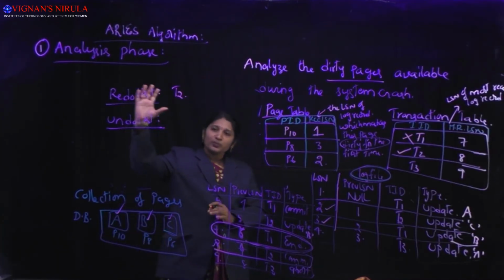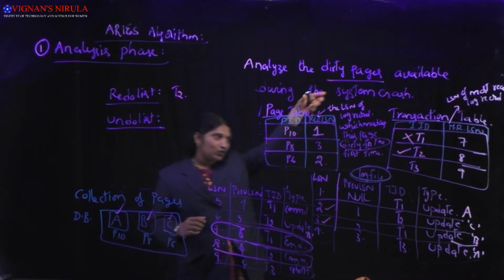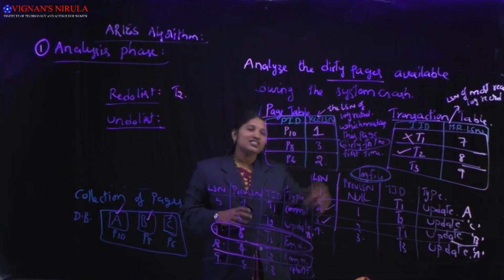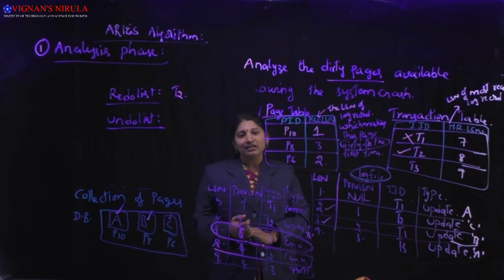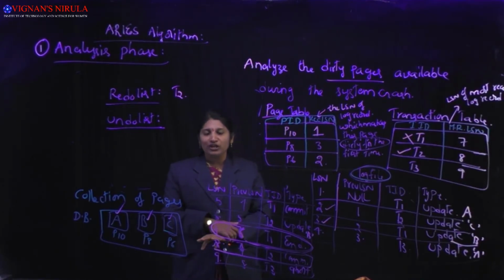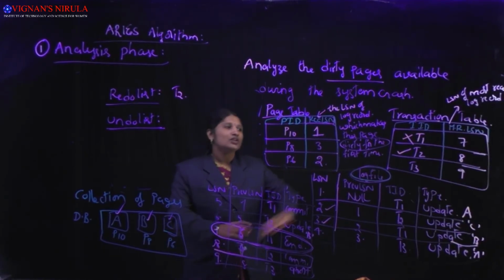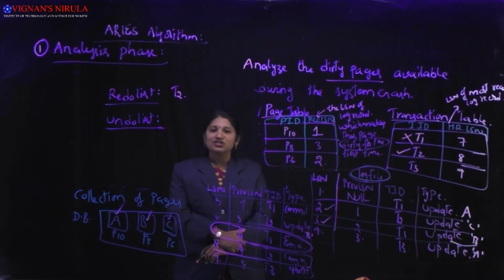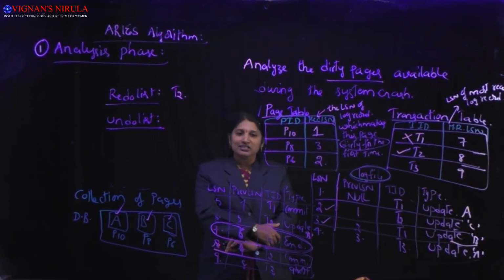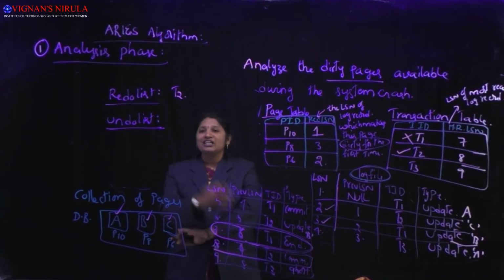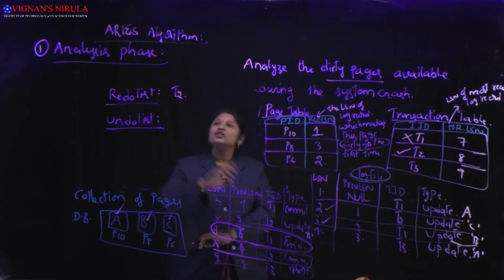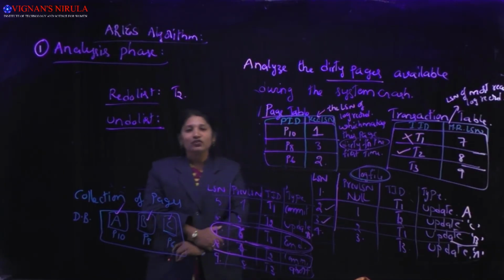In order to prepare the redo list and undo list, we need to analyze the transaction table, looking at each entry's most recent record. If the most recent record is end, the transaction process is over and we need not consider it. For T2, the last record is commit but it has not ended, so we should redo all the actions of that committed transaction. It comes under the redo list.